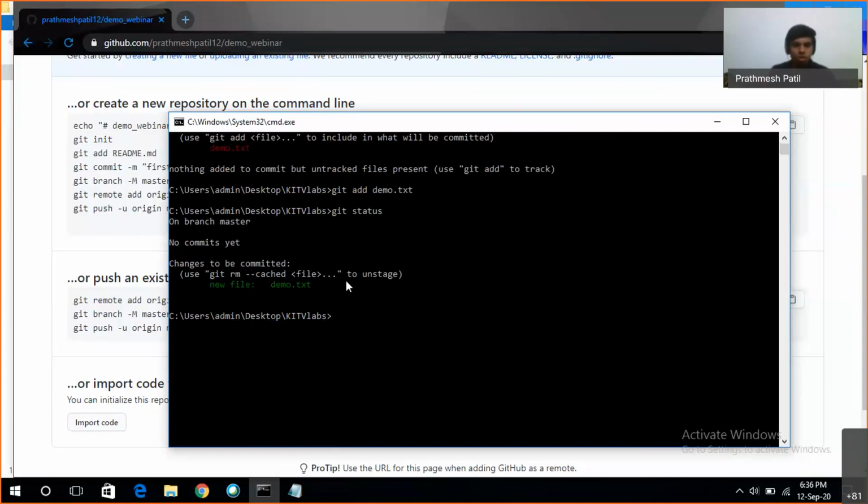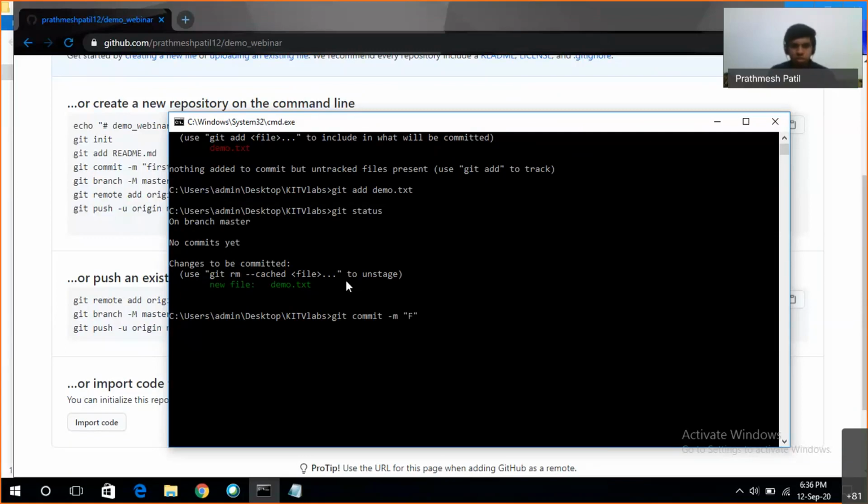The next command is git commit, and like Kshitij added messages like first commit, second commit, to add commit messages in the command line we have to use the -m flag and write the message after it in double inverted commas.